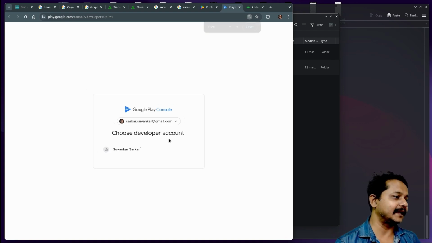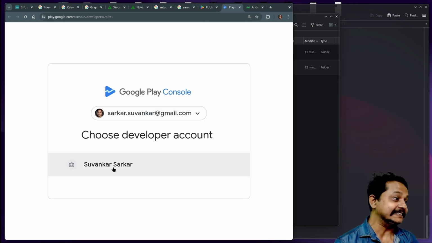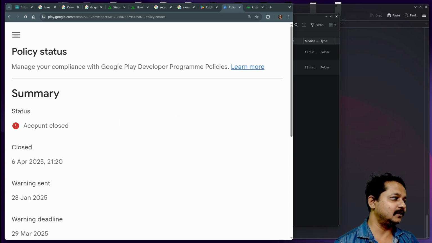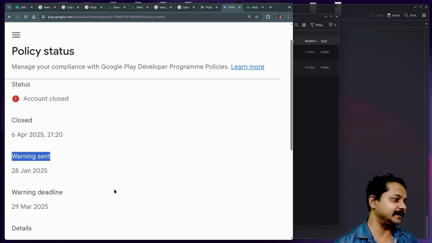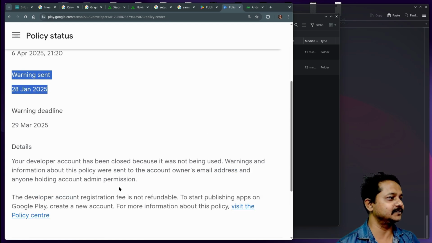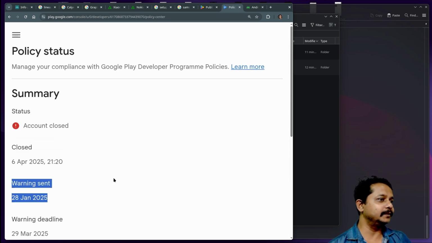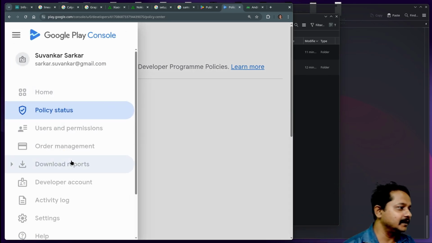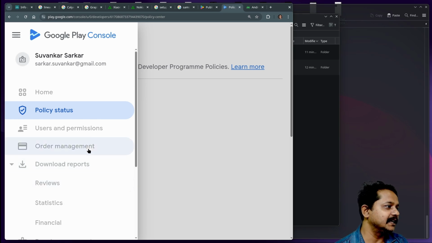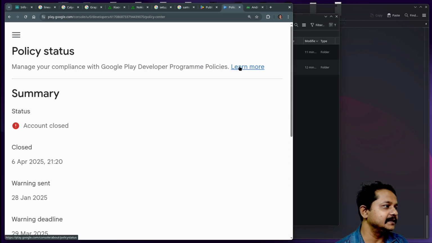Yeah. Choose developer account. See, this is my developer account. I have chosen my account. Let's log in. See, account closed. Closed in April 2025. Warning sent. Yes, multiple warnings were sent, but there is no way I can reactivate this one. Policy center, yes, I know I have violated some kind of policy. I'm not sure. I don't want to mess around. You people, you are the most powerful people. I know I had done something wrong, but what wrong did I do? There is no way to know what mistake I have made.